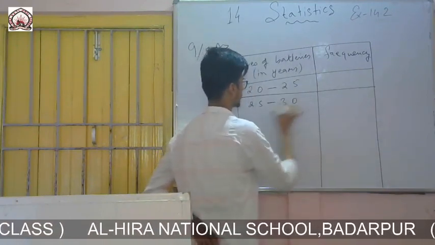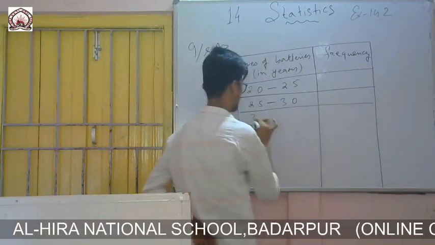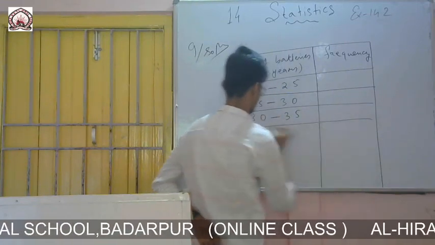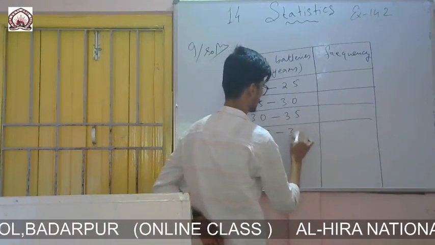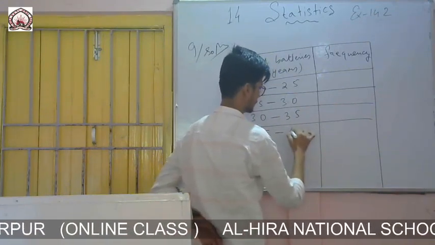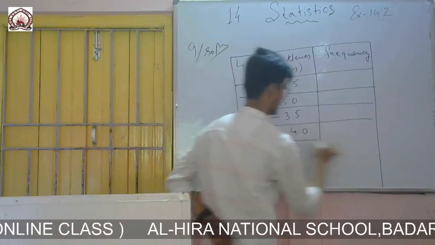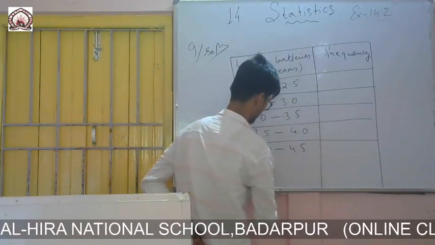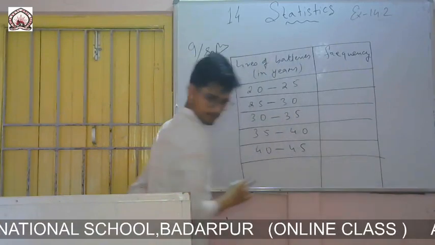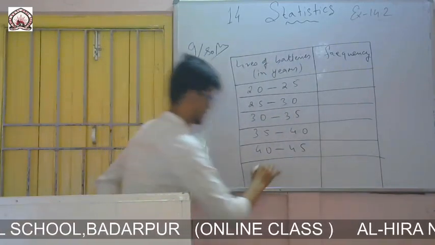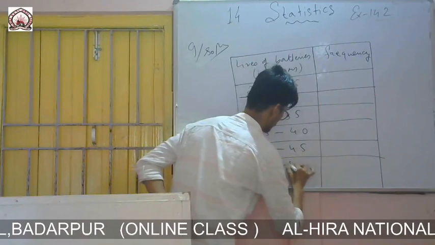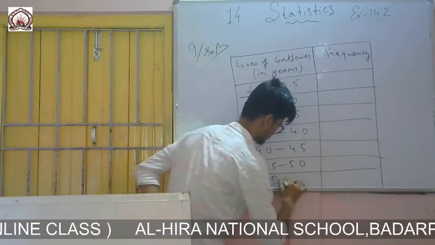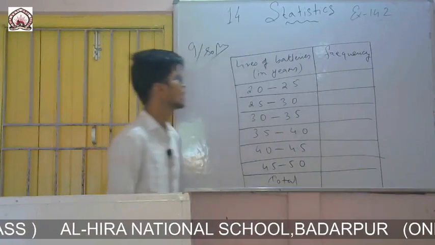I'll start making the classes: 2.0 to 2.5, 2.5 to 3.0, 3.0 to 3.5, 3.5 to 4.0, 4.0 to 4.5, up to 5 you have to go, 4.5 to 5.0, and the last one for writing the total.